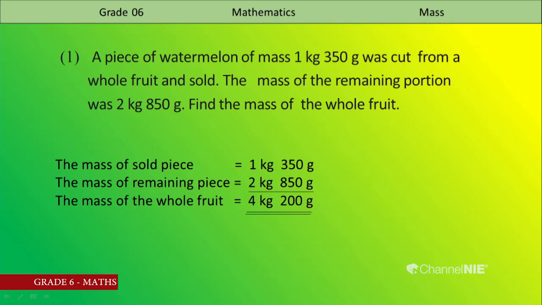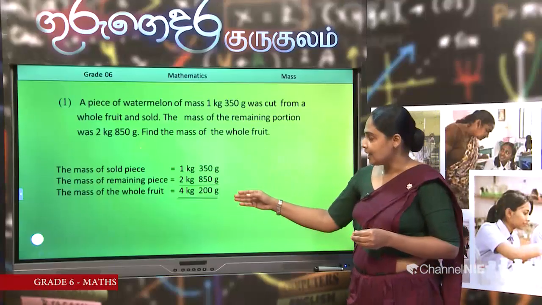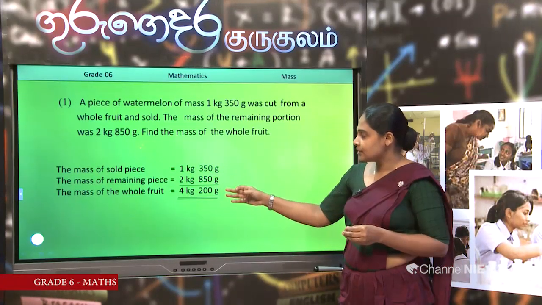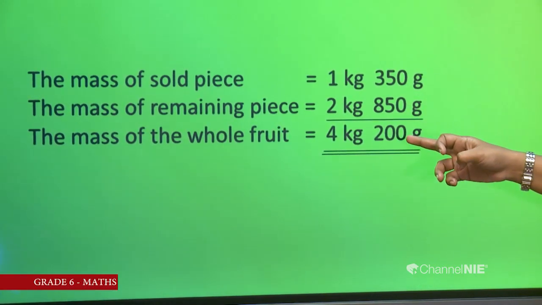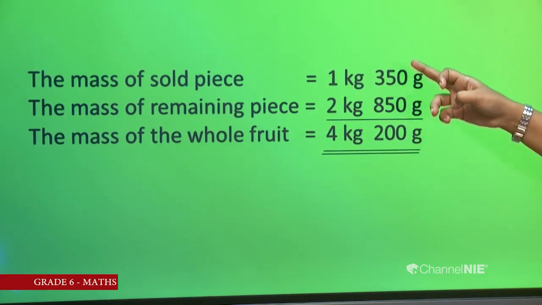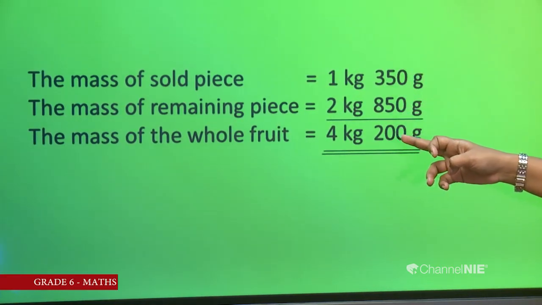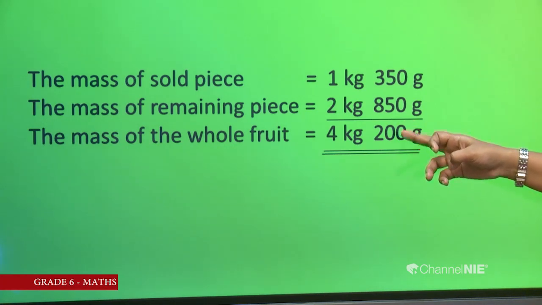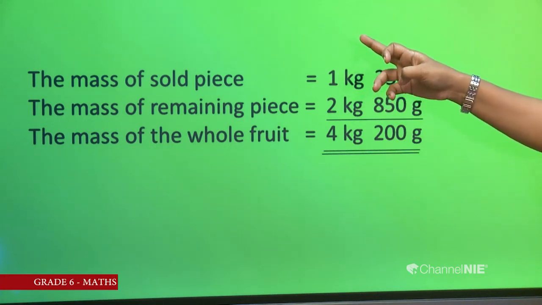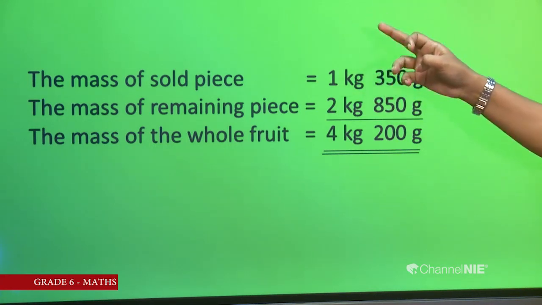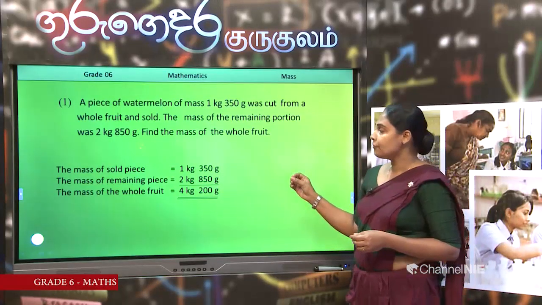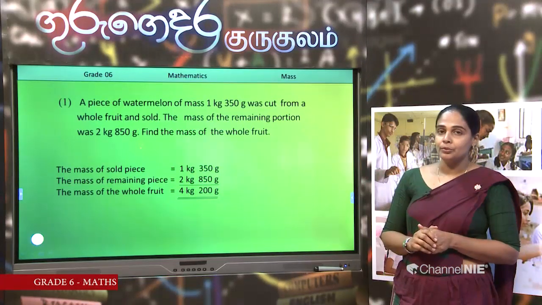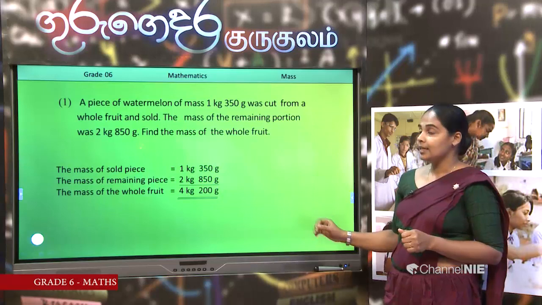Now you know the method of adding masses. Then check whether the answer is correct or not. 0 plus 0, 0. 5 plus 5, 10, but 0 is written. 1 plus 3 plus 8, 12. We can't write 12, so we write 2. Then 1 is shifted to the kg, kilograms column. 1 plus 2 is 4. Then the mass of the whole fruit is 4 kilograms and 200 grams. Okay.